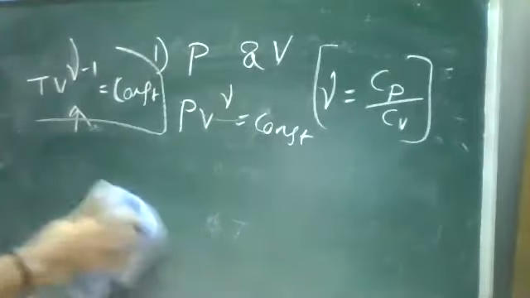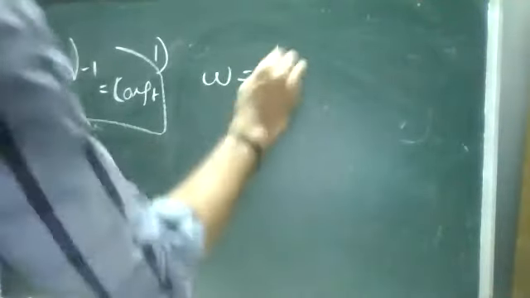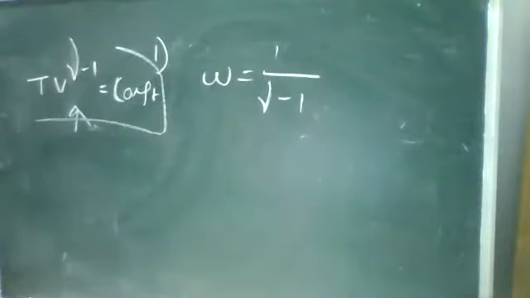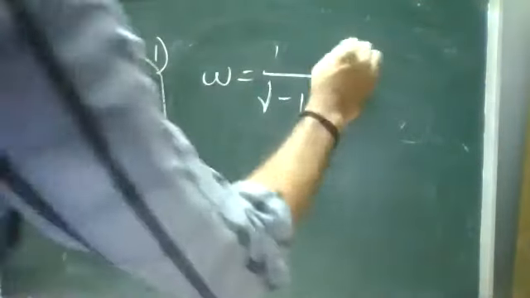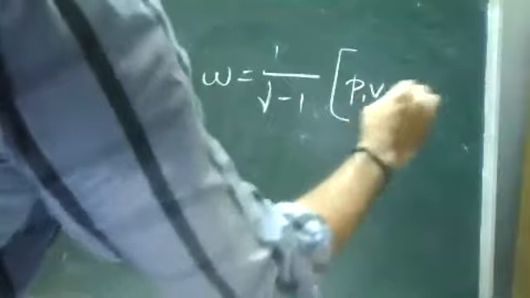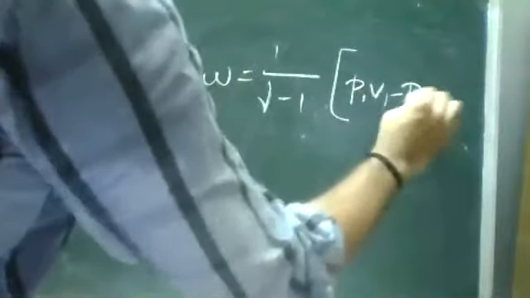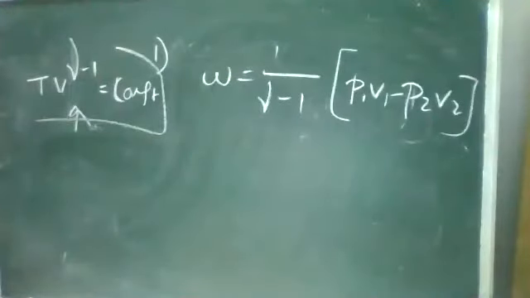Work means everything is doing some work, and we discuss the work function for each process. Remember, whatever process we are discussing, these are based on the first law. Now the work function under adiabatic process: W is equal to 1 by gamma minus 1 into P1 V1 minus P2 V2.